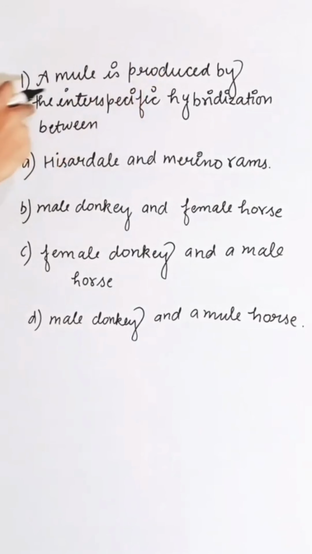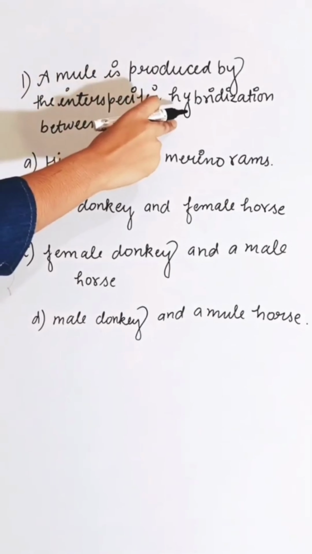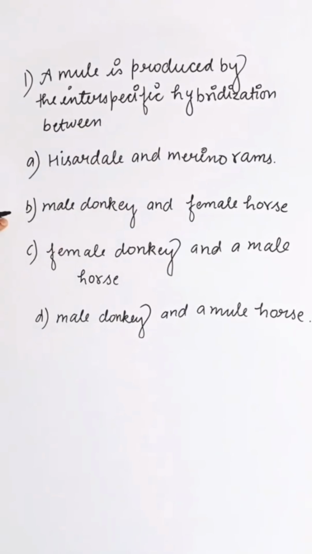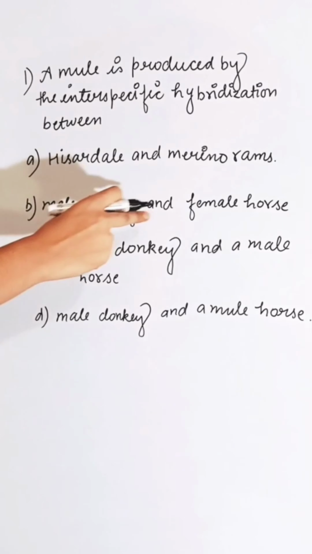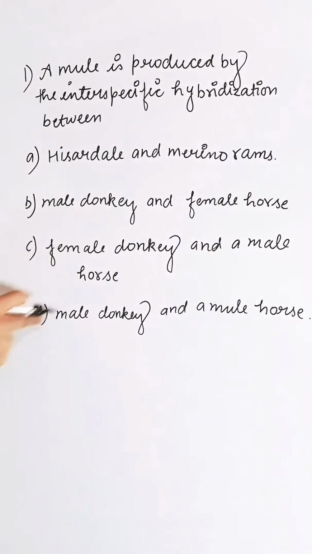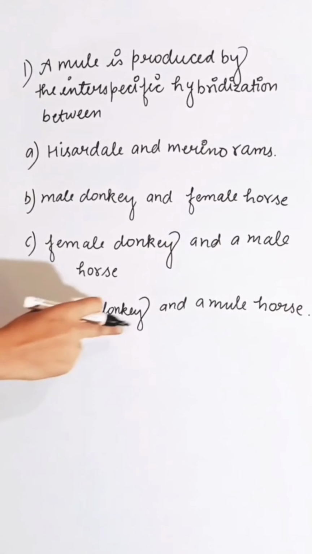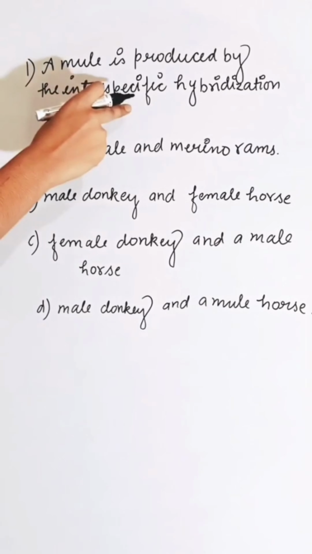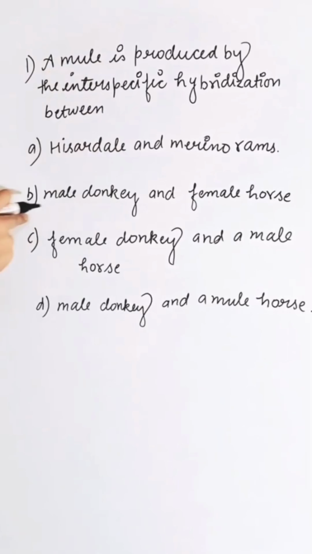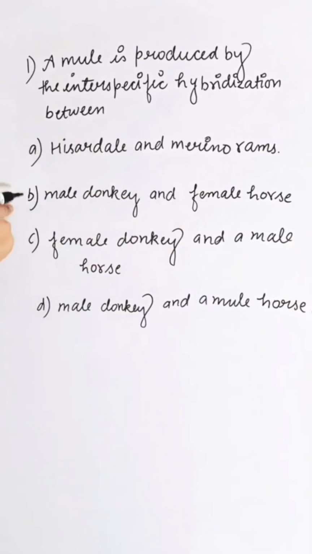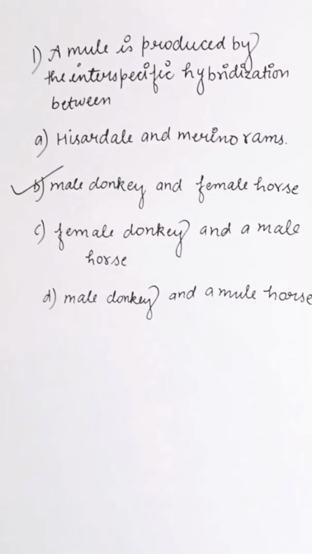A mule is produced by interspecific hybridization between, first option, Hisardale and Merino ram, second is male donkey and female horse, third is female donkey and male horse, fourth is male donkey and female mule horse. A mule is produced by interspecific hybridization, by crossing of a male donkey and a female horse. So the correct answer is B.